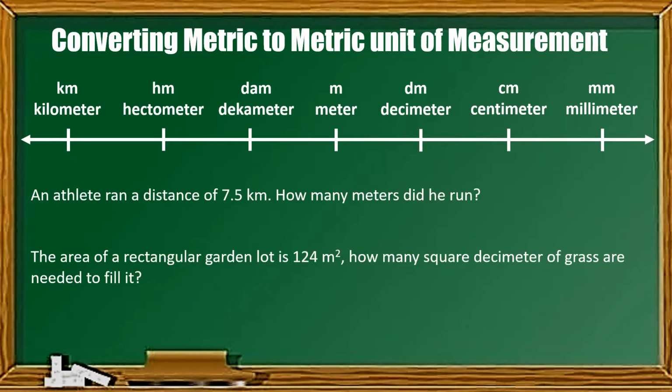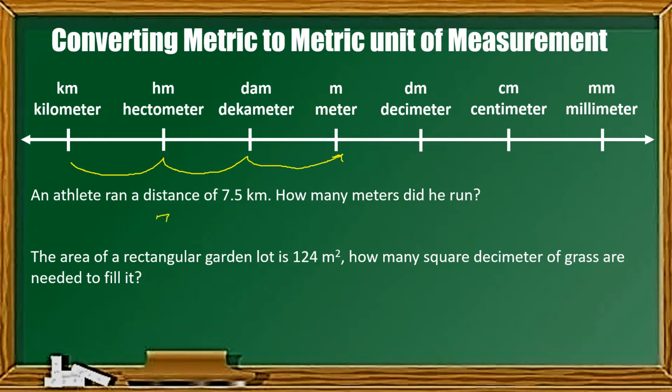So, another example. We have these problems. The first is an athlete ran a distance of 7.5 kilometer. The question is, how many meters did he run? What is asked in the problem is we need to convert kilometer into meters. So, ganun ulit yung gagawin natin. Bibilangin lang natin kung ilan yung movement from kilometer to meters using our illustration. Napaka-importante nitong illustration if you're going to convert metric to metric. From kilometer to meter, there will be 1, 2, 3. So, there will be 3 movements.